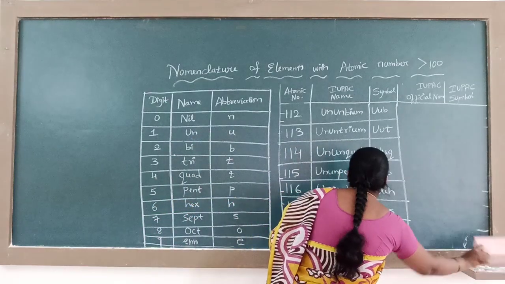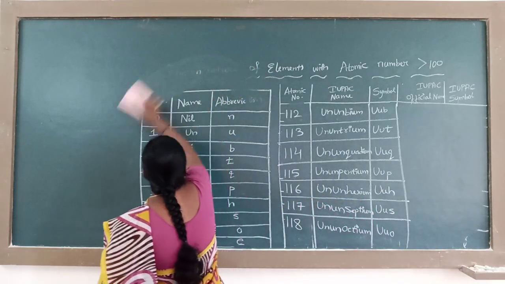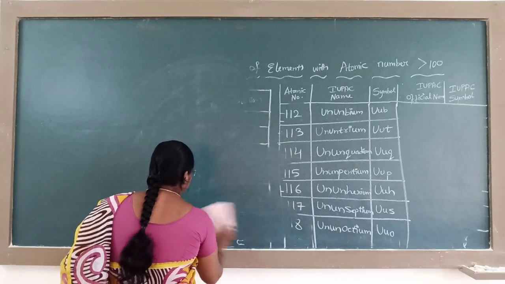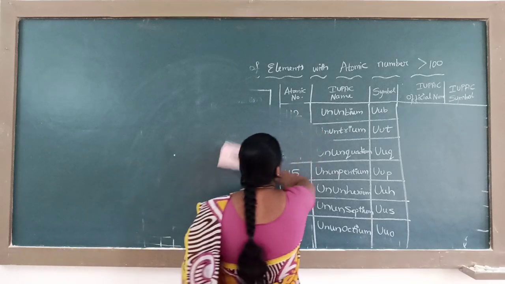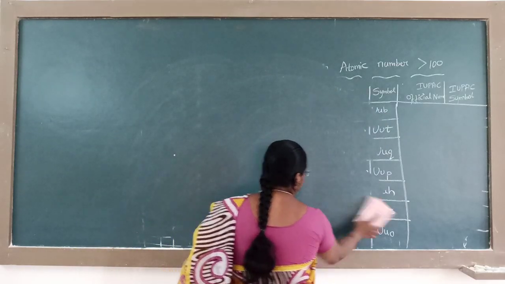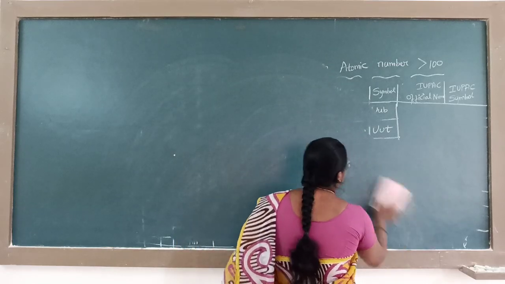After this nomenclature of elements with atomic number greater than 100, let us know the electronic configuration, how to write the electronic configuration of the elements.